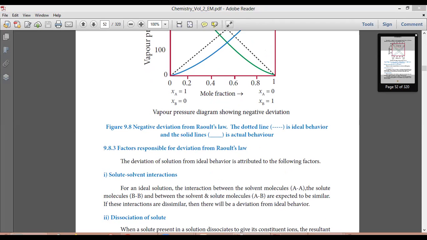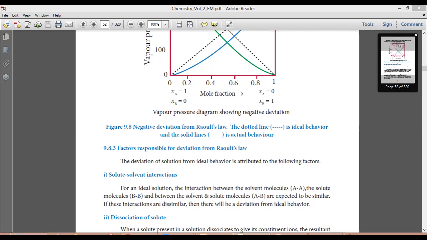So now let us see the factors responsible for deviation from Raoult's law. Here three factors are given. One is solute and solvent, next is dissociation, then association, and also temperature, pressure, concentration. So totally there are 6 factors. First, solute solvent interaction, then dissociation. So the solute solvent interaction.